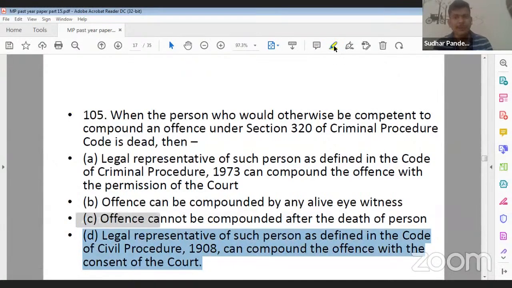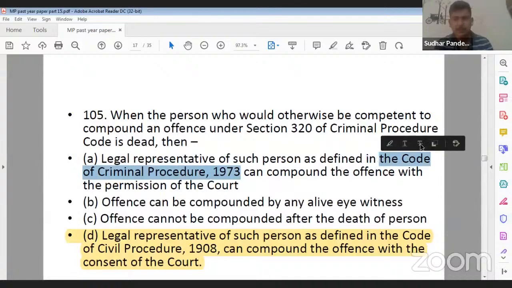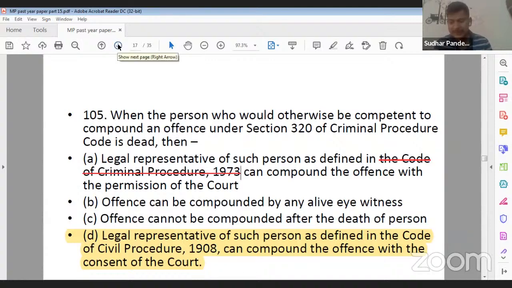I was very much sure that some of you would definitely make this mistake. Here what you have to remember is this particular word, right? Remember that the legal representative definition is not given under CrPC. It is given under CPC. So its correct answer will be D for Delhi, right?